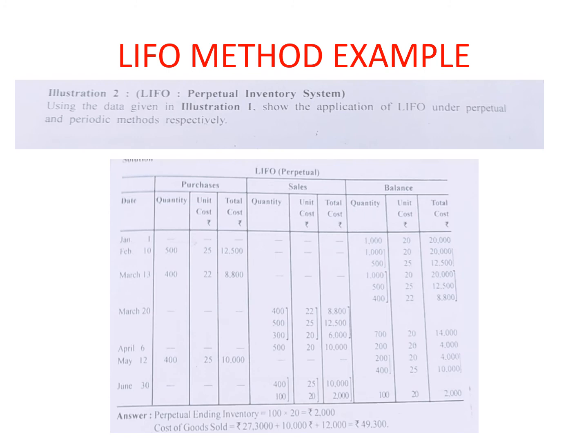On March 20 there is an issue entry. So in LIFO method we will take the last quantity item and multiply with the unit cost, and then we will get 8800 rupees. So this is the way to do the LIFO method. In LIFO method we will choose the item from the last units.